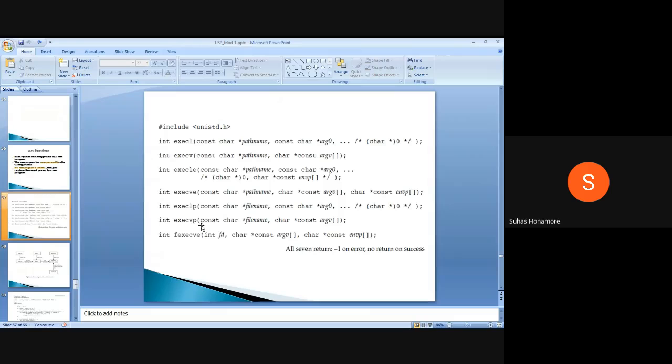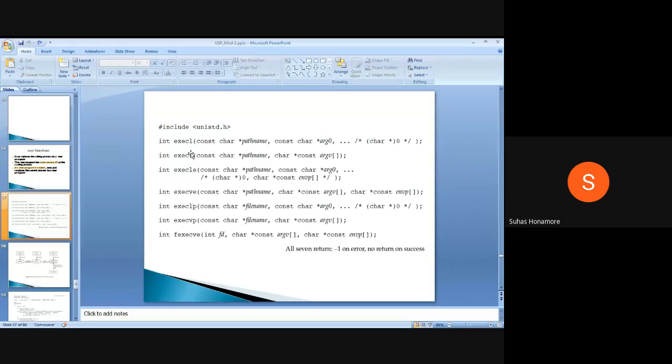Here we have L. L stands for list, that is, however many arguments you want to pass to the new program, you have to list them. Exec means you are giving a new, already compiled program that you want to execute now. You created the new process, and for that new process you are going to give the new program, so here we'll give the path, that is, the file name. Then whatever arguments you want to pass, you have to list individually: the 0th argument, first argument, second argument.